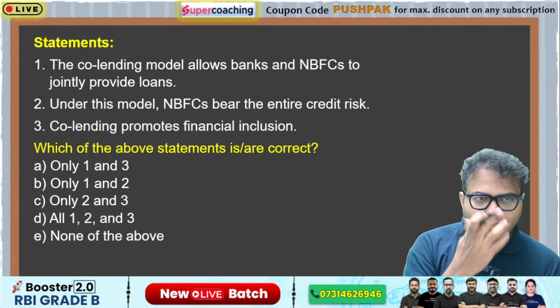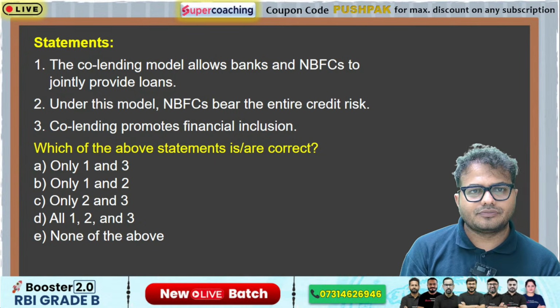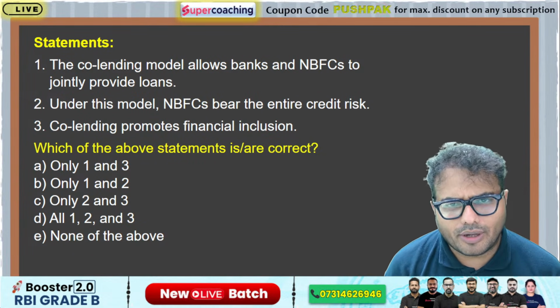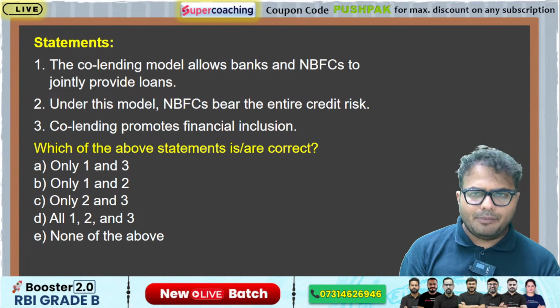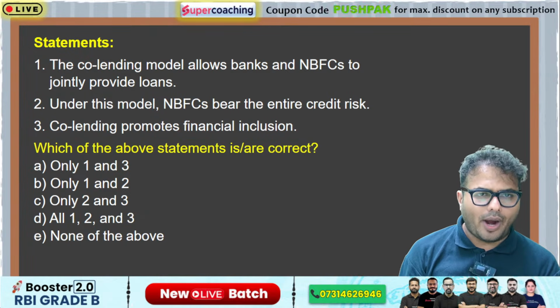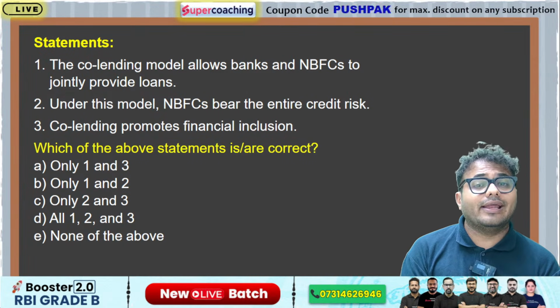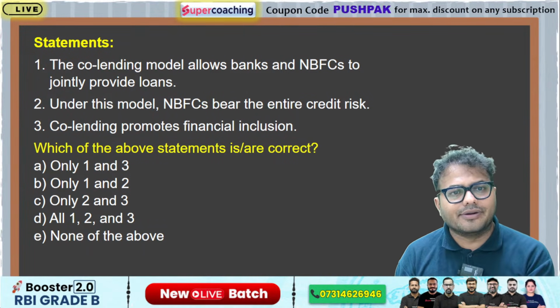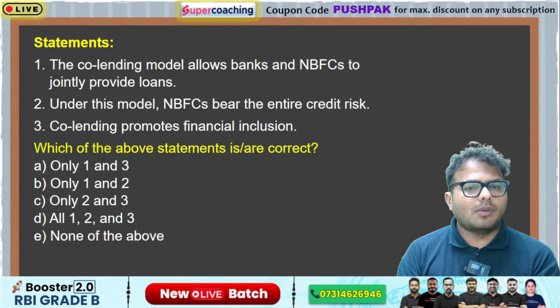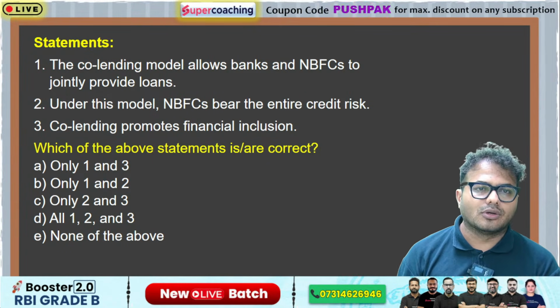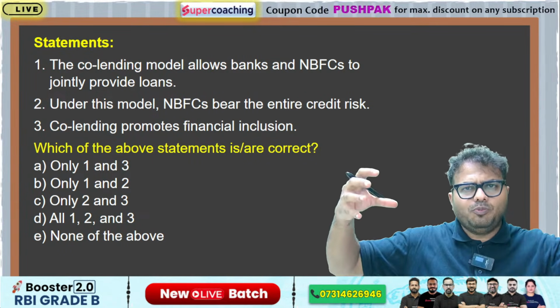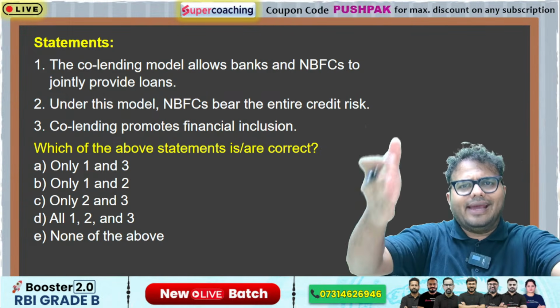Okay. Next question on your screen. The co-lending model allows banks and NBFCs to jointly provide loans. Under this model, NBFCs bear the entire credit risk. Co-lending promotes financial inclusion. Co-lending means two parties come together to lend to some sector.